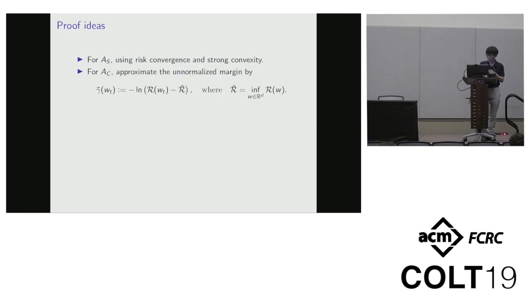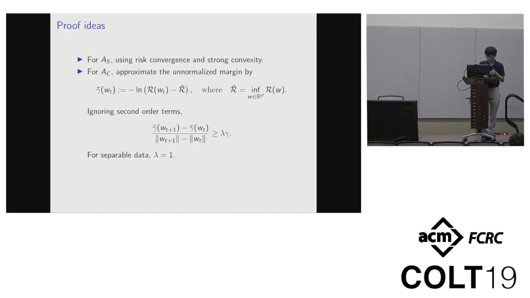So here, the key potential is this: minus log of the risk of w_t minus the infimum of the risk. Intuitively, this is some smooth approximation of the unnormalized margin, and we denote it by gamma bar. And we can then use Taylor expansion, and if we ignore second order terms, we can prove that for each gradient descent step, the increase in this unnormalized margin divided by the increase in the length of the linear classifier is at least some factor lambda times the maximum margin gamma.